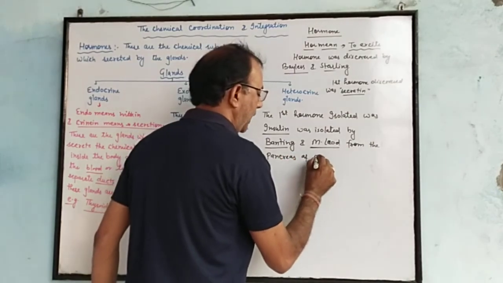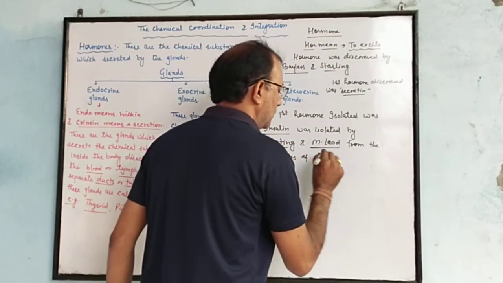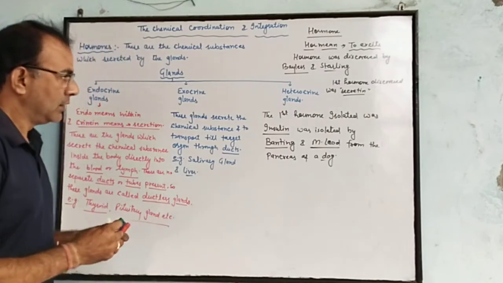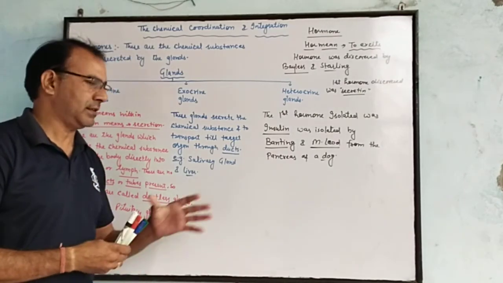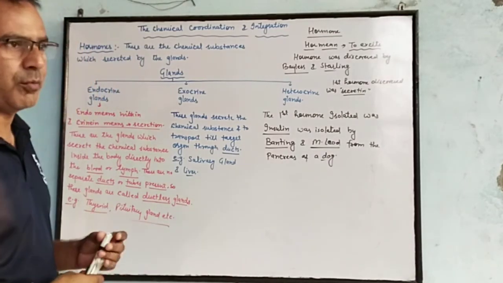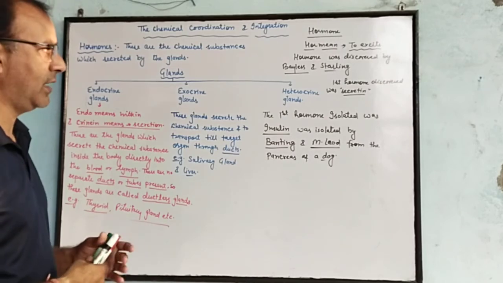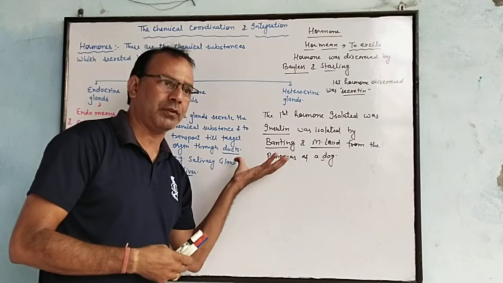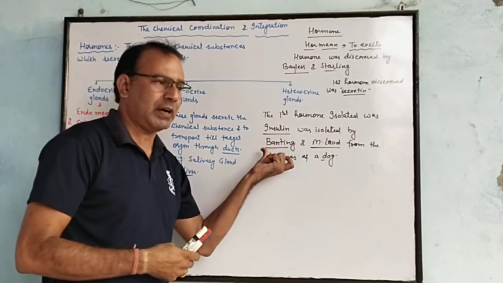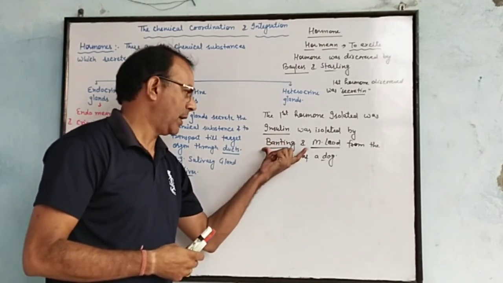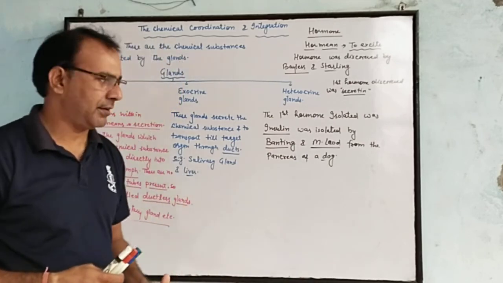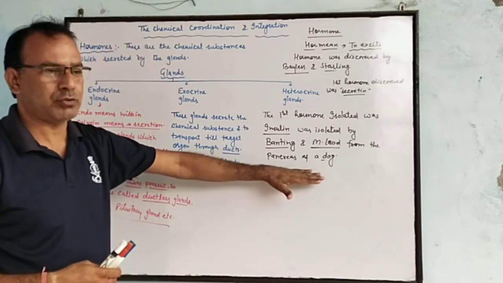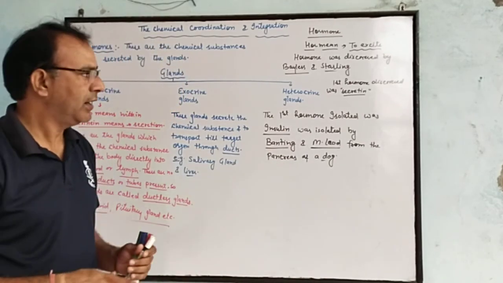The first hormone discovered by Bayliss and Starling was secretin, and the first isolated hormone was insulin, taken from the pancreas of a dog.